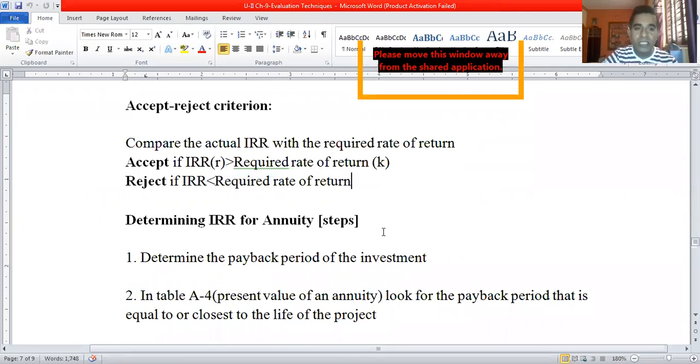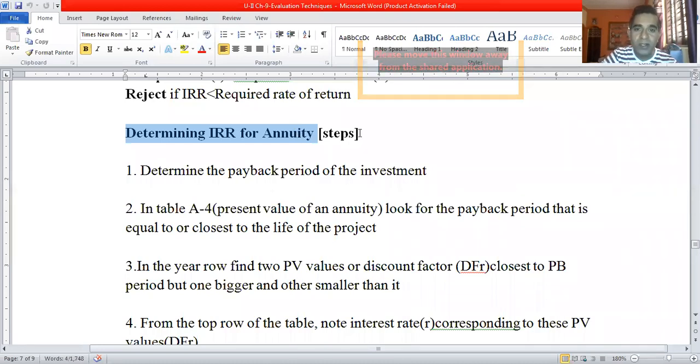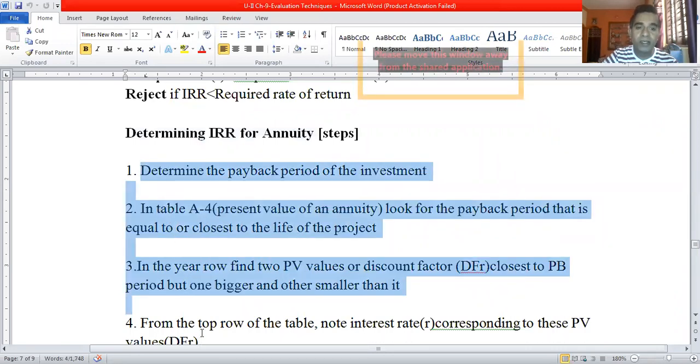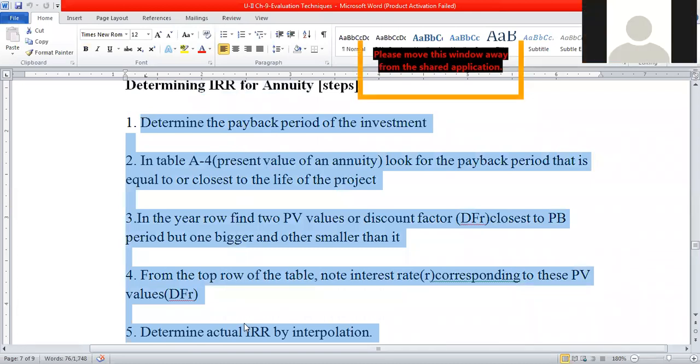There are certain steps involved in determining internal rate of return. We are going to learn determining internal rate of return for an annuity. I hope by this time you remember what an annuity is: a stream of equal annual cash flows. I will read out the steps, and then consider a numerical problem in which we apply the steps and determine IRR.